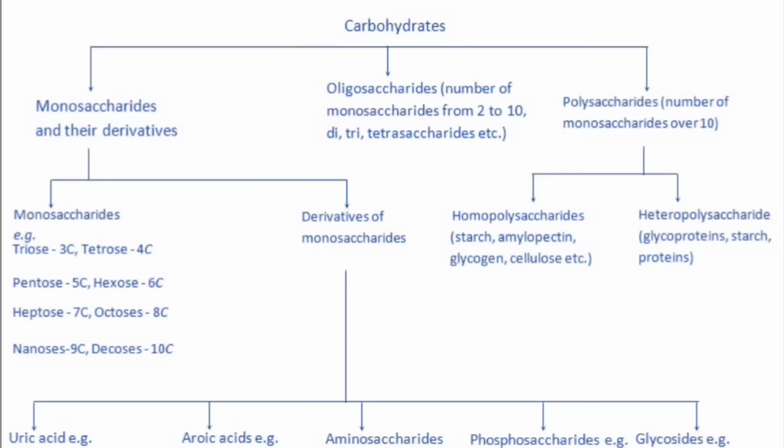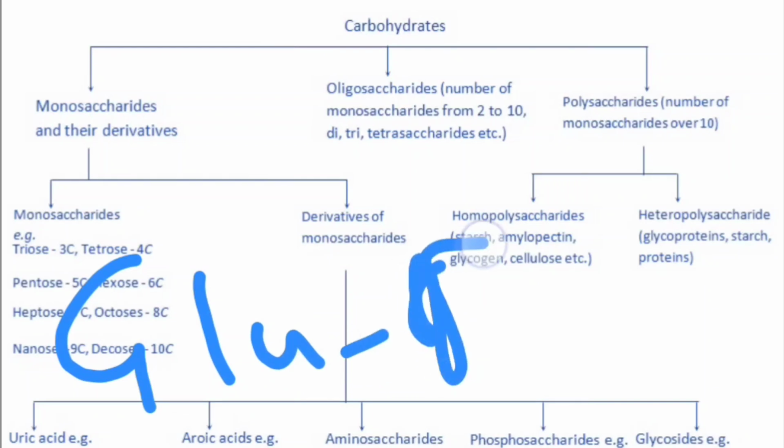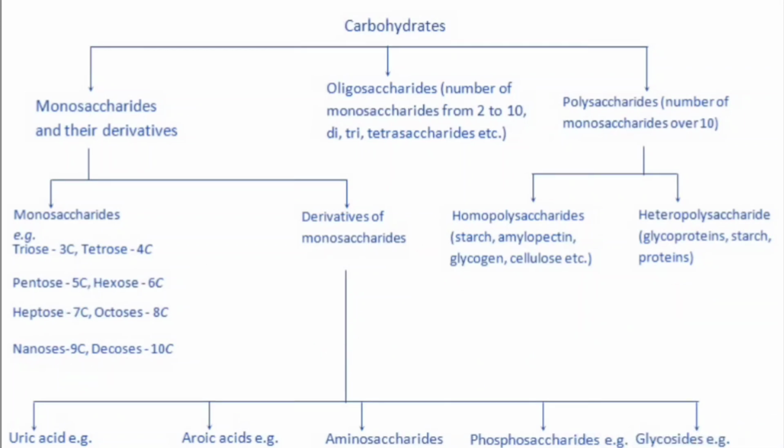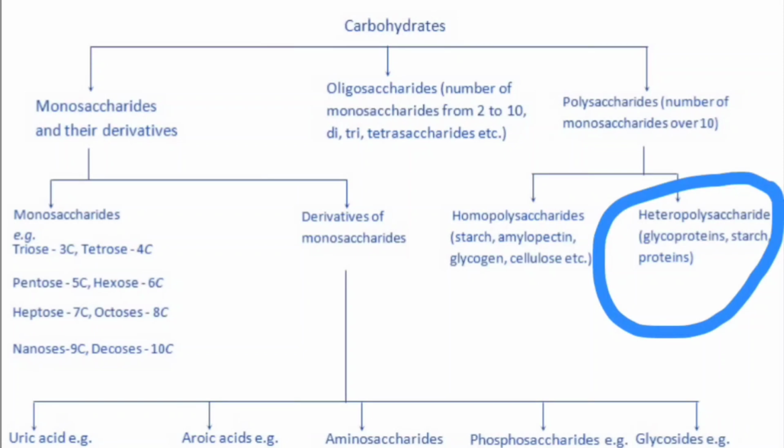We have two further divisions of the polysaccharides, homopolysaccharide and heteropolysaccharide. In a homopolysaccharide, we have exactly the same carbohydrate molecules arranged in a linear chain. Let's say for example only a glucose chain. That is a homopolysaccharide, and examples are starch, amylopectin, glycogen and cellulose. But if along with glucose some fructose molecule is also there, and we have stachyose and verbascose as well, that will be called a heteropolysaccharide, and here an example will be glycoproteins.